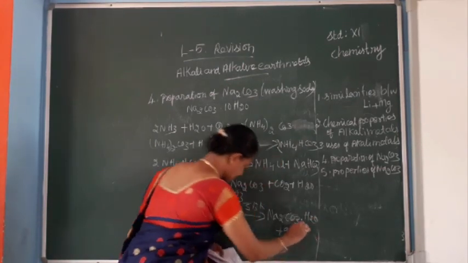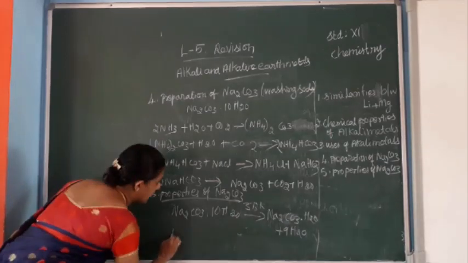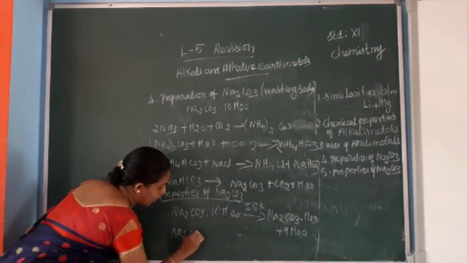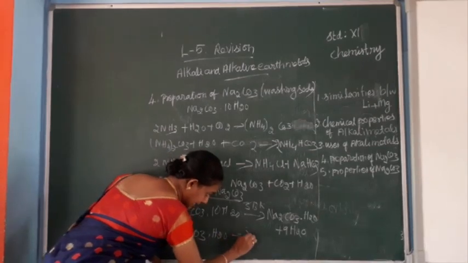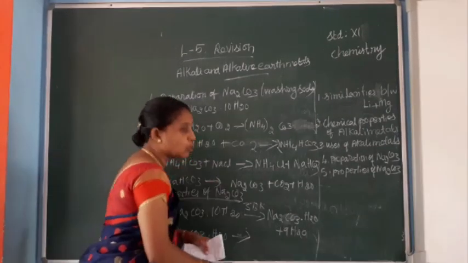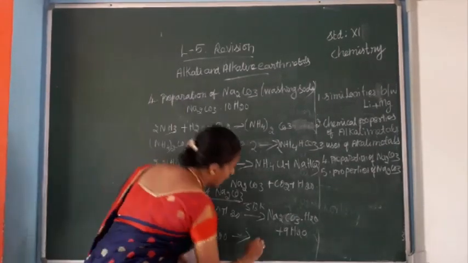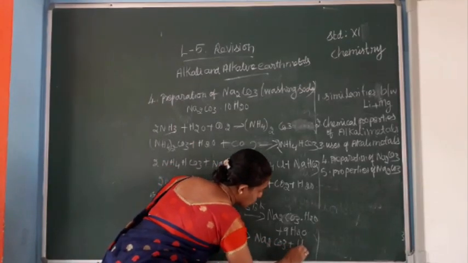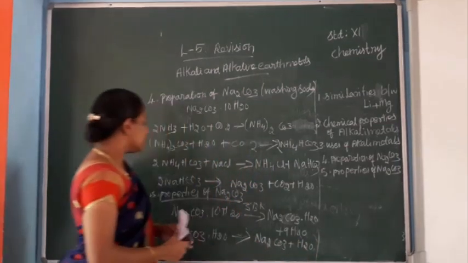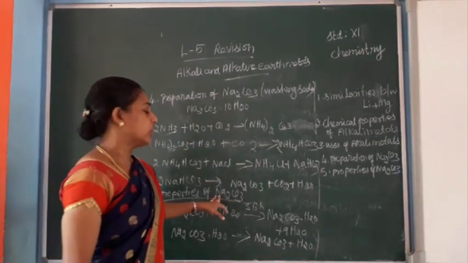Then Na2CO3·H2O is heated again, we will get sodium carbonate Na2CO3 and water.